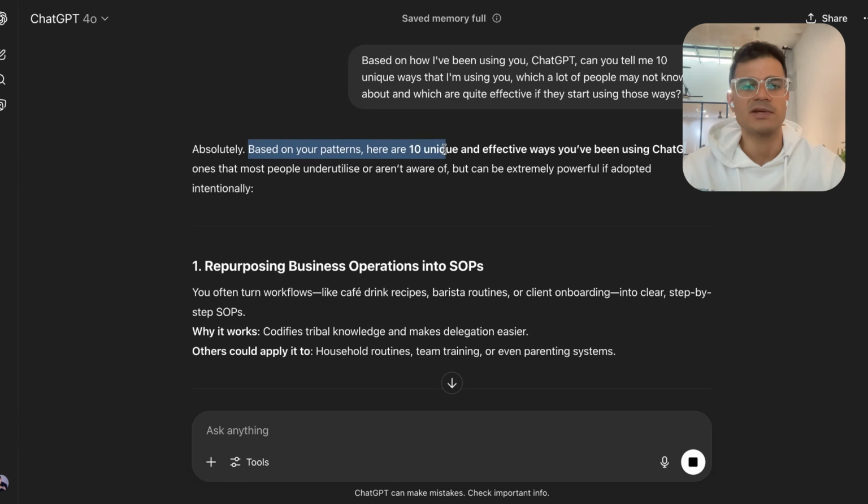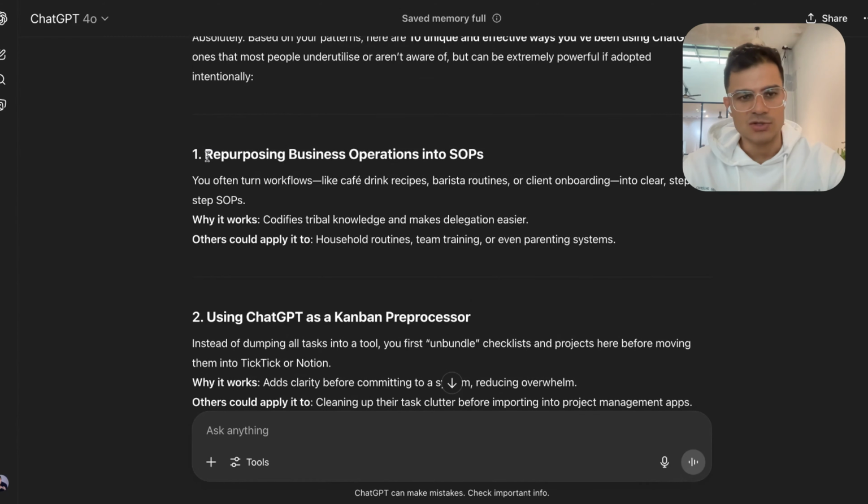So absolutely, based on your patterns, here are 10 unique and effective ways. And of course, they have to be unique and effective. The reason why I mentioned that in the prompt is because some ways could be unique to me, but they may not be effective for others. So the first thing, repurposing business operations into SOPs.